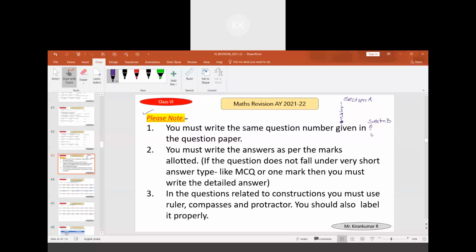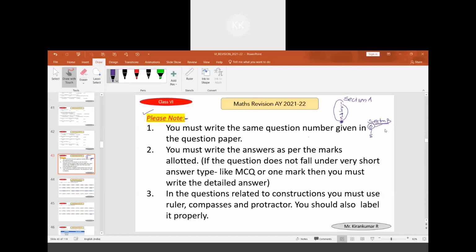You are not going to change this to section B and question 1, 2, 3. If you are attempting the sixth question of section B, you have to mention six only. Is it clear? Yes, sir.